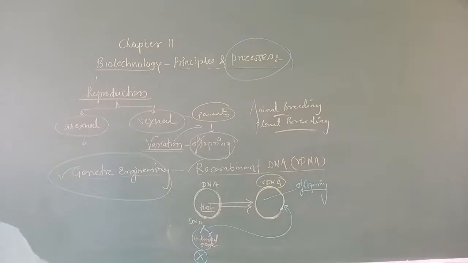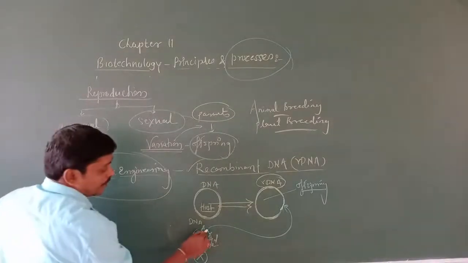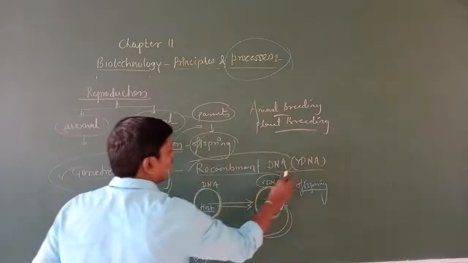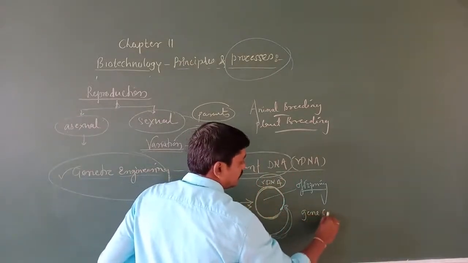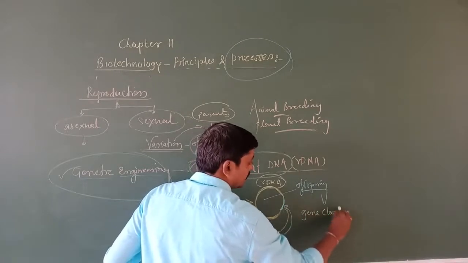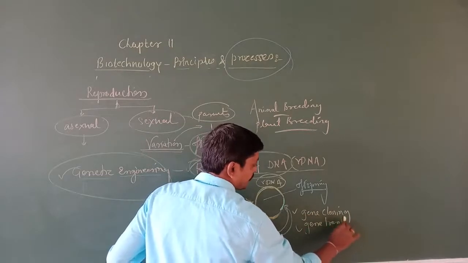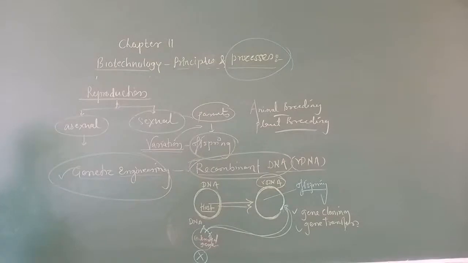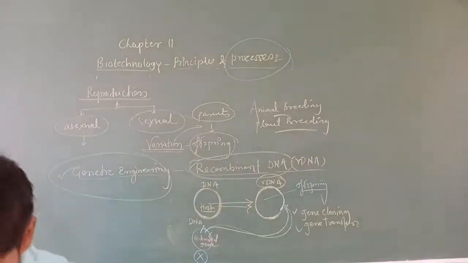How do we get the recombinant DNA? By using gene cloning and gene transfer. By doing gene cloning or gene transfer in genetic engineering, we get recombinant DNA.